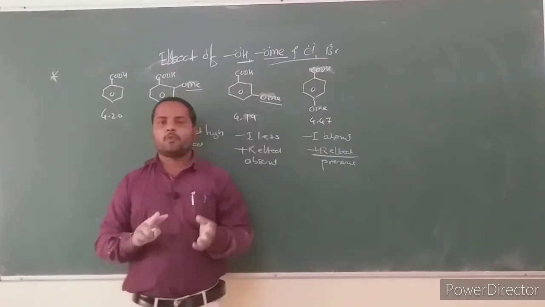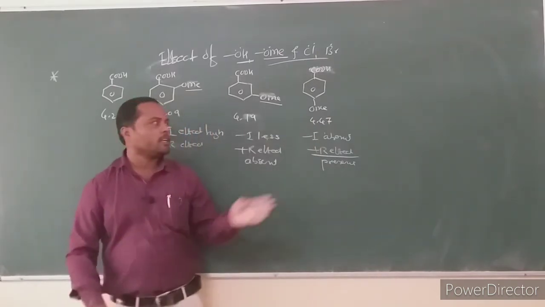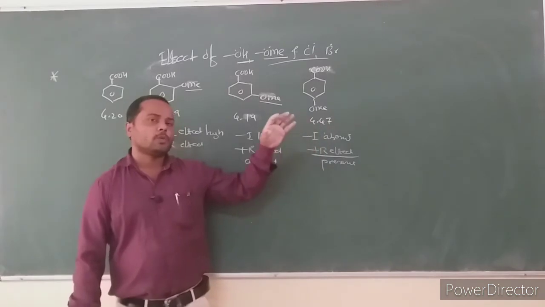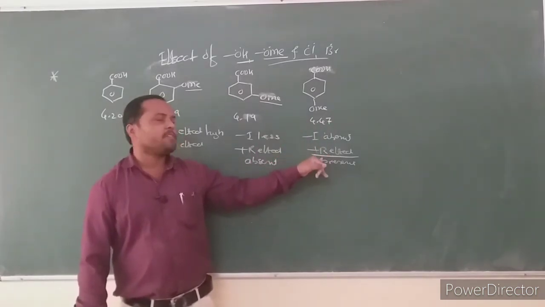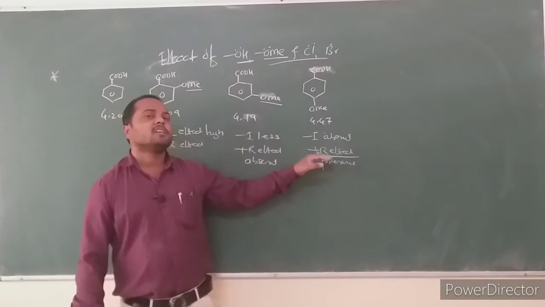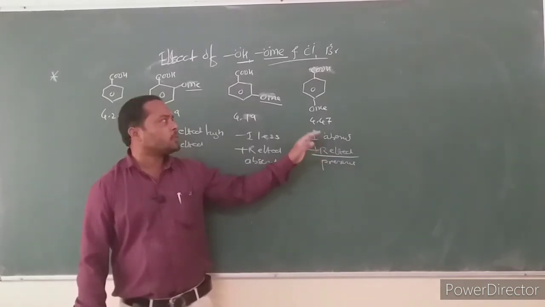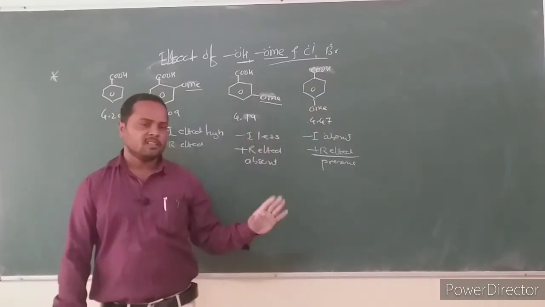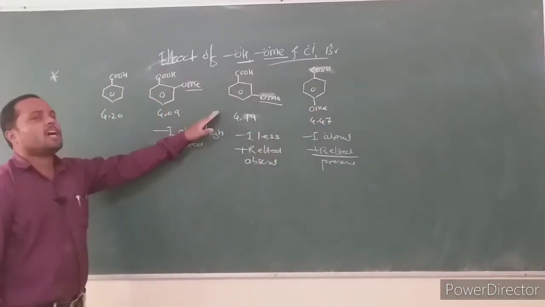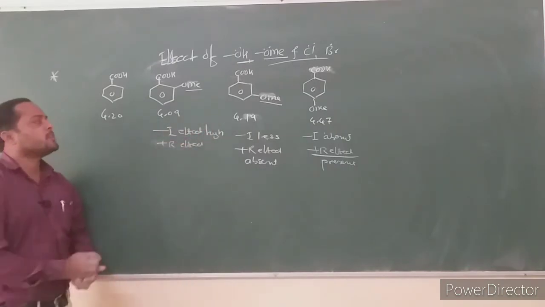After 3-4 bonds, the inductive effect does not operate. The minus R effect of the methoxy group is completely absent and only the plus R effect is present. The plus R effect generally decreases acid strength because it destabilizes the conjugate base, and due to this reason p-methoxybenzoic acid is a weaker acid than benzoic acid and ortho and meta-methoxybenzoic acid.